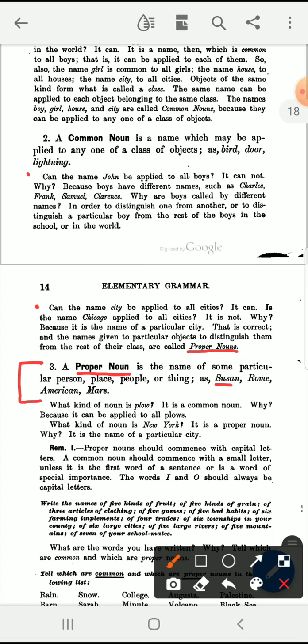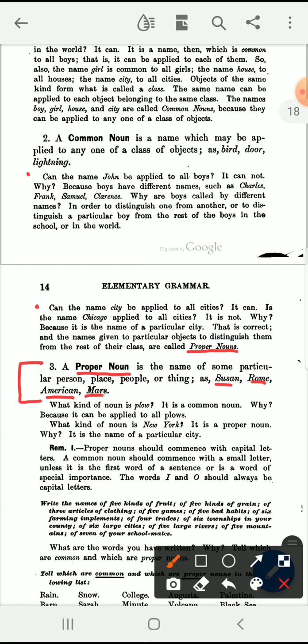Susan. Susan is the name of a particular girl. Rome. Rome is the name of a particular city. American. American is the name of a person who lives in a particular country.